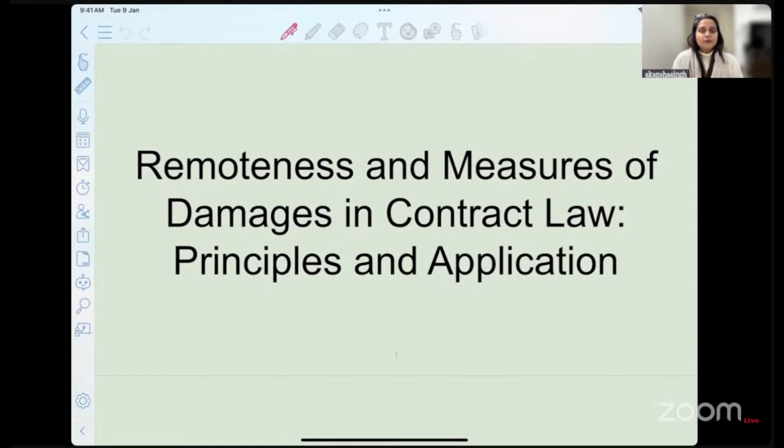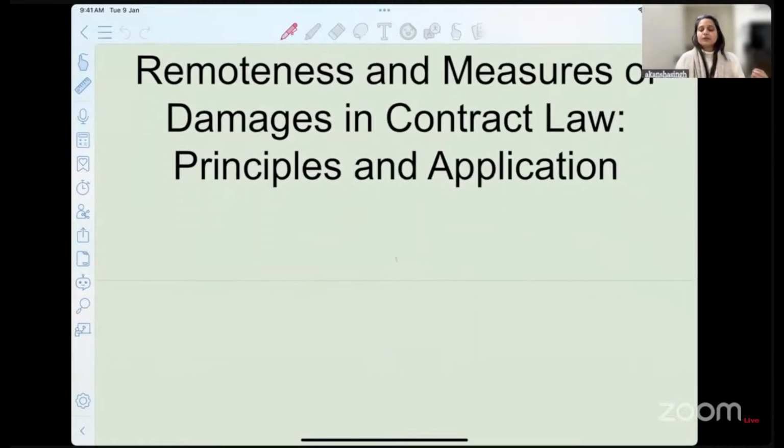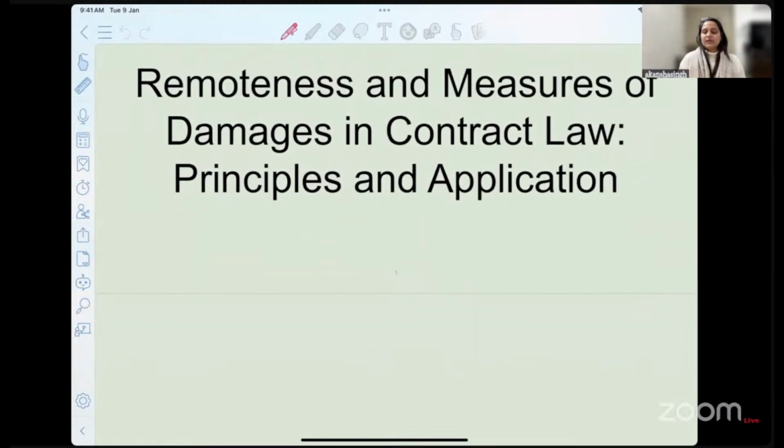We discussed a few questions from yesterday's topic in the class. Today also, we'll go in the same manner. We'll be discussing questions, and you will find the relevance of the topic, for which questions are asked from this particular concept. Now, before I start telling you what measures and remoteness are, I'll just give you an illustration, okay?